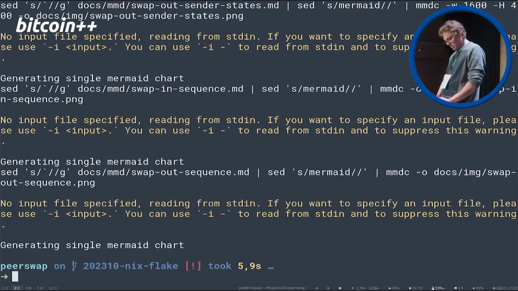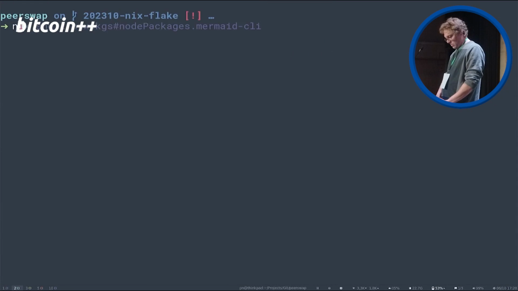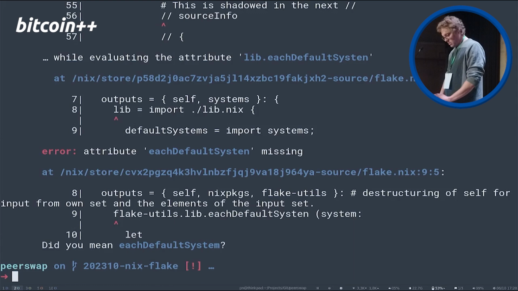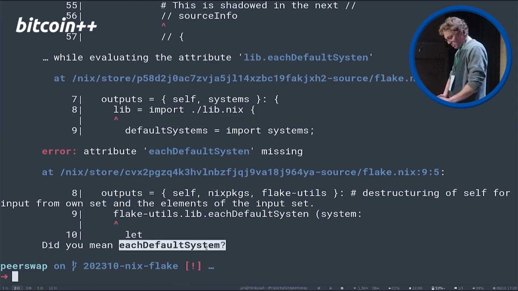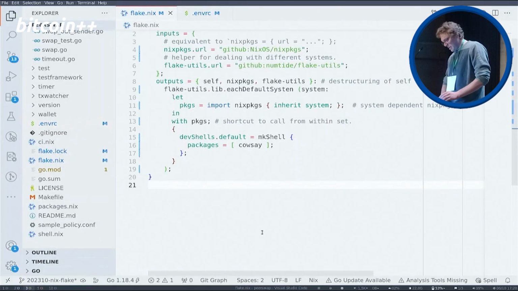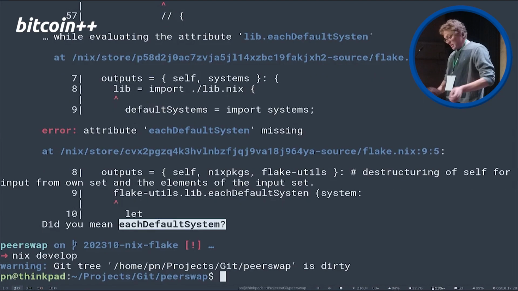Oh, I'm still in a shell here. Oh, something went wrong. By accident, totally by accident. And you can see that the tool is also pretty helpful to us, and is trying to help us to write the right code. And obviously there's been a typo, so it even tells me what I should have done. So let's do that. What was an M here, wasn't it? Yeah. Okay, let's do this again. And we are in the shell.